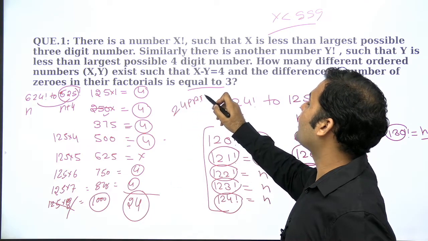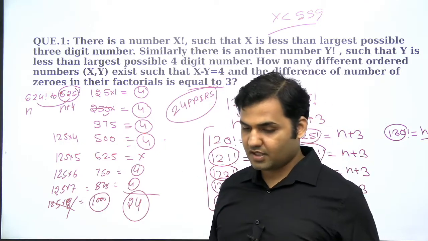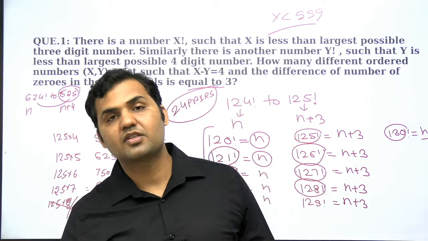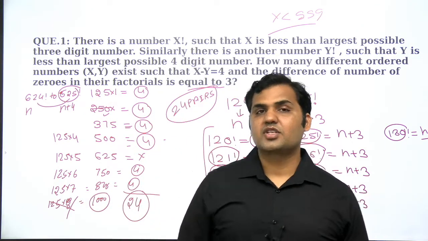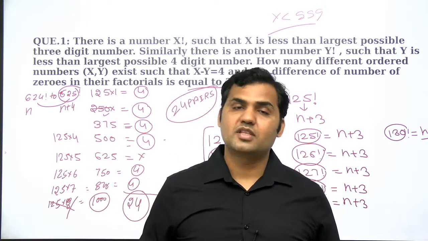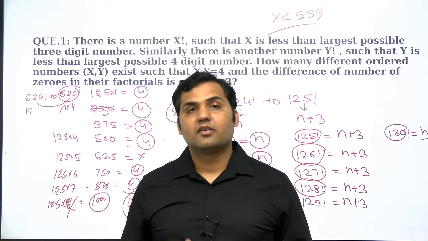So guys, you see that by discussing this one single question, we are able to revise our factorial concept, the number of zeros concept has been revised, we have also done the increase in number of zeros, and we have solved a tricky question as well. So exactly with this kind of question, right, we'll continue with our journey